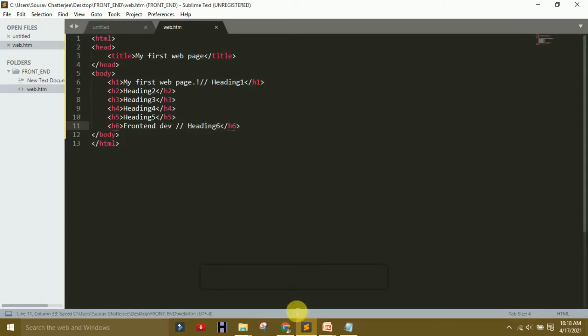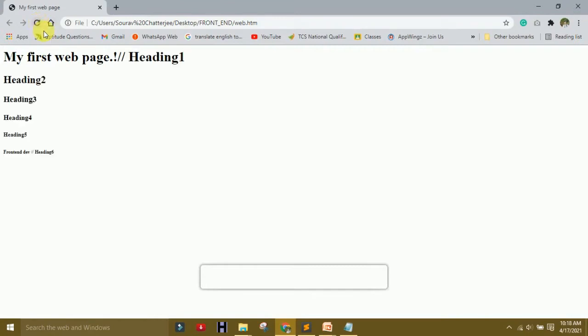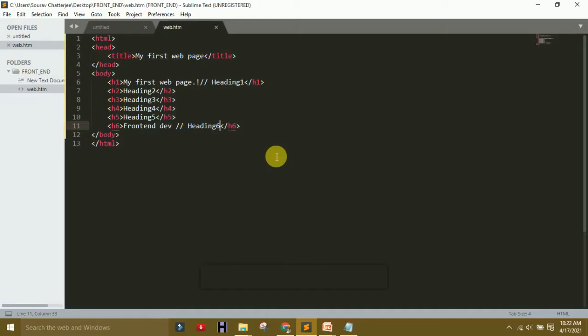Now we save it and refresh it. You can see here it is a heading 1, it is heading 2, heading 3, heading 4, heading 5. After heading we will create a paragraph. Okay, so for making a paragraph, use p character or p tag. Here you saw that I only write p, no need to use the tag. If we use p and press tab, suddenly the p tag is working.